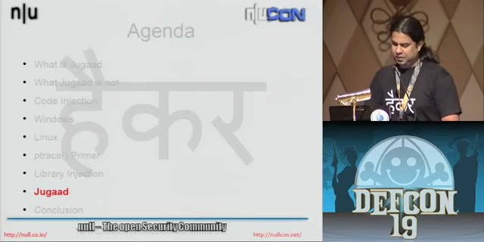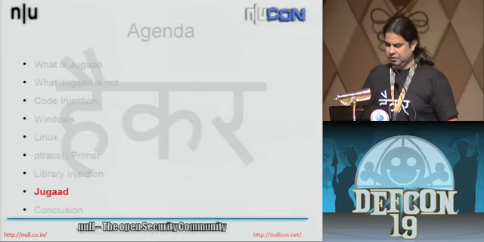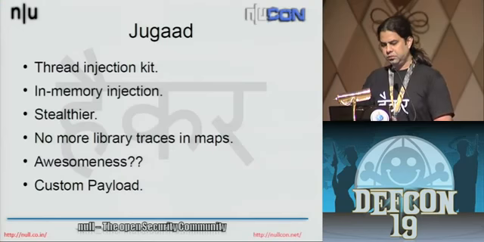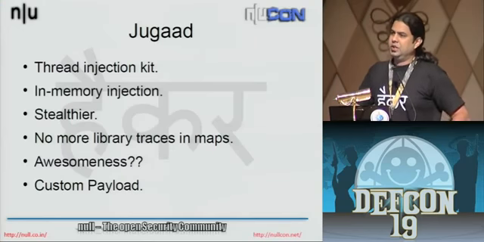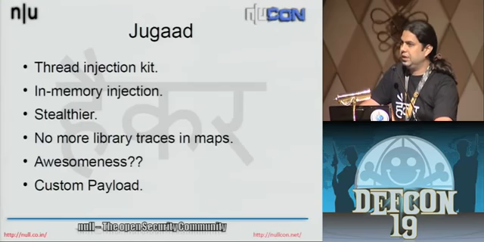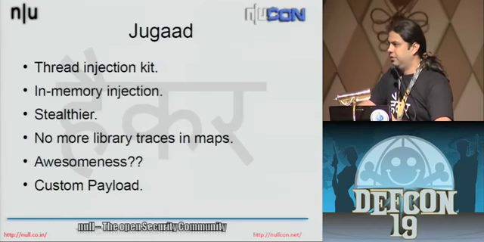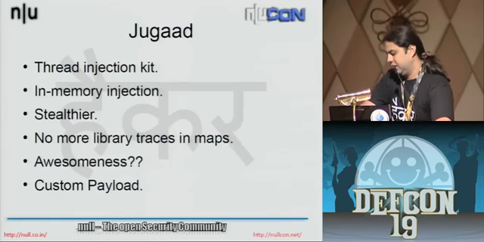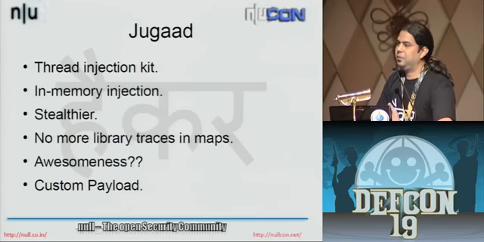Okay, so now coming back to the library that I've created. Instead of injecting a shared object, I give the framework to people who want to use it to inject a shellcode instead of injecting the whole library. If you inject the shellcode, what you're doing is in effect all in-memory injection. So there are no traces of any libraries ever being injected into the process.